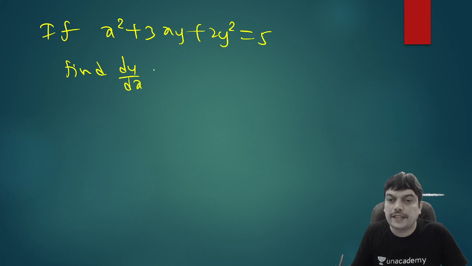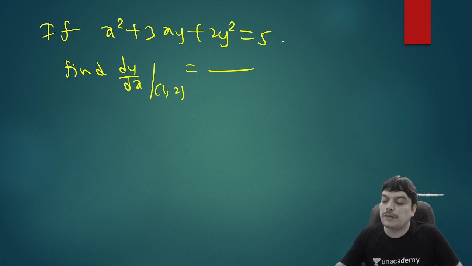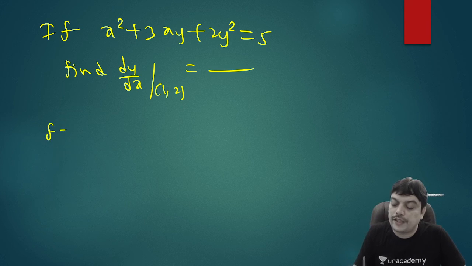Maybe I'll ask you to find the derivative at some point (1, 2). So what do we do? Because it is of the form f of x comma y equal to c, what is your f here? Your f is x square plus 3xy plus 2y square.